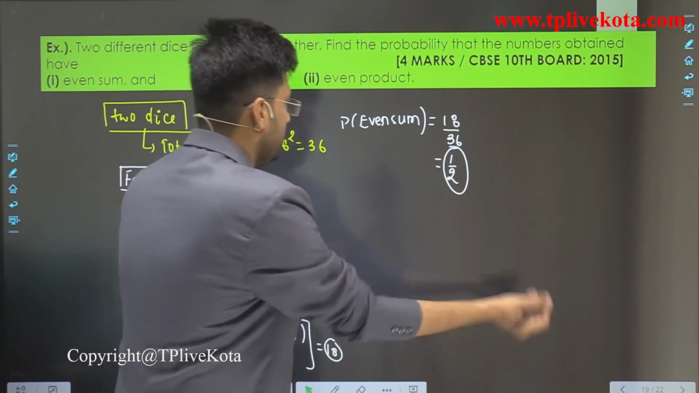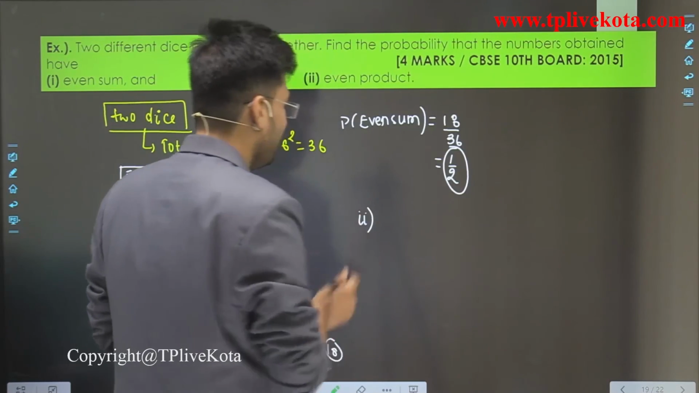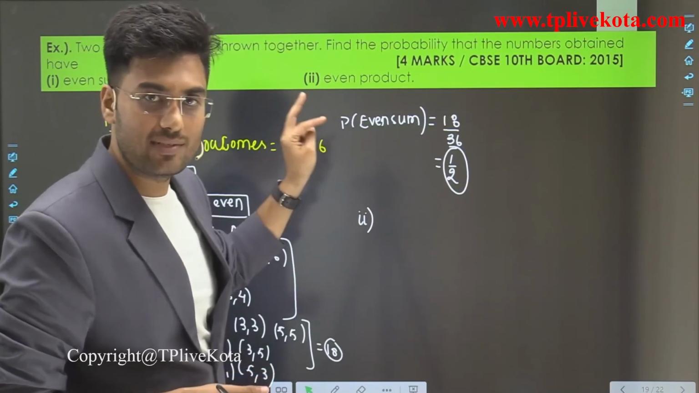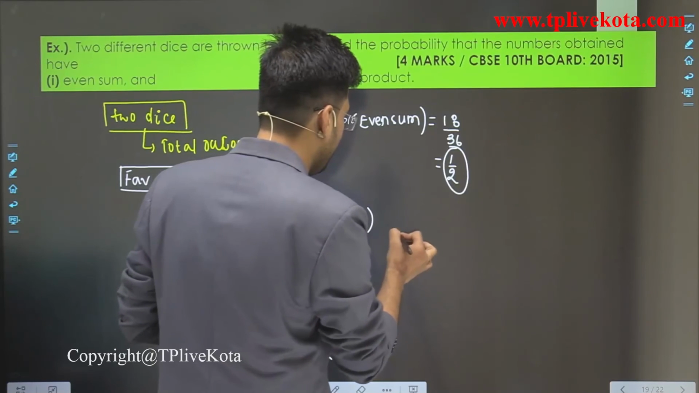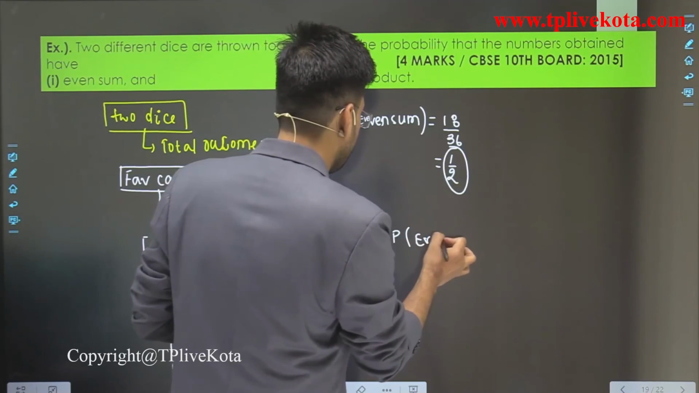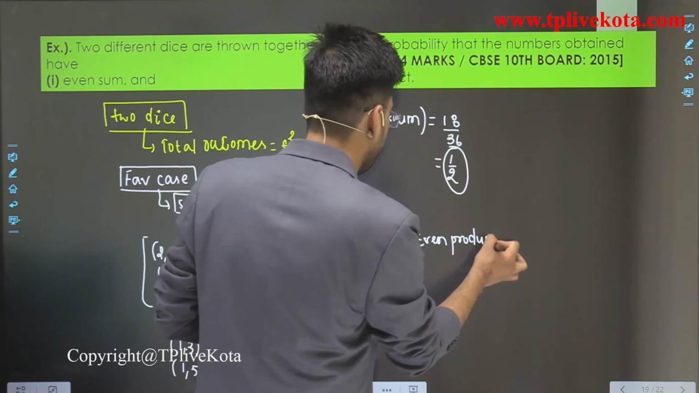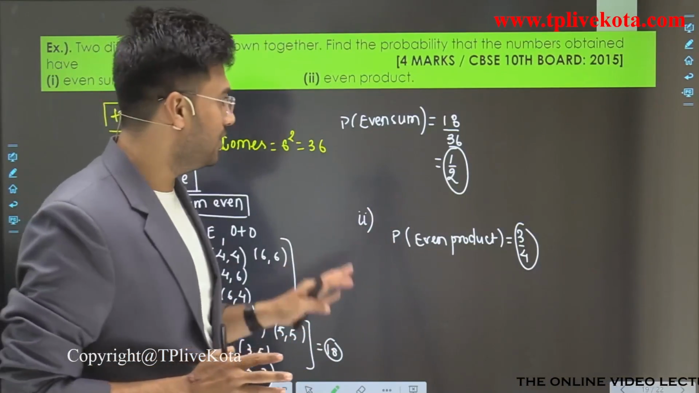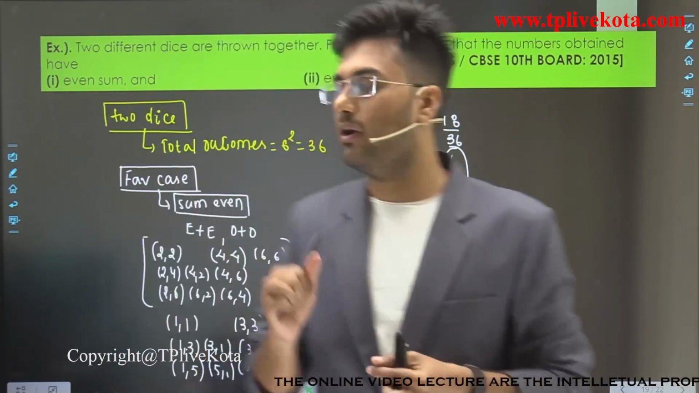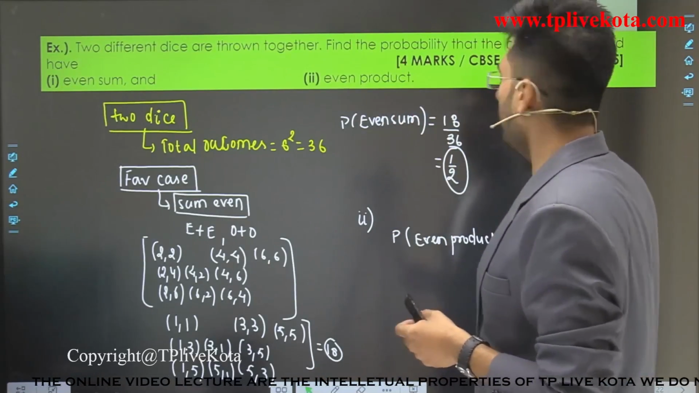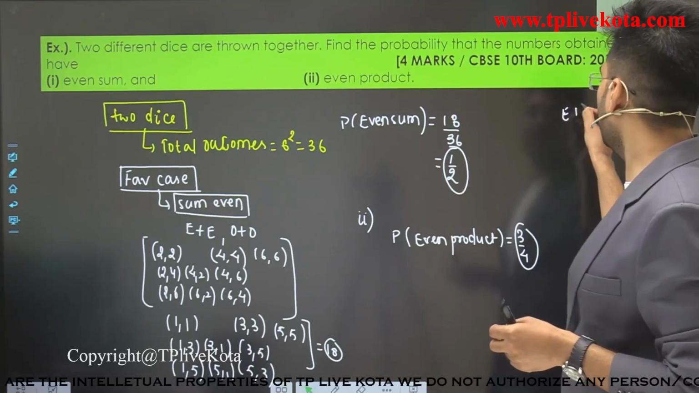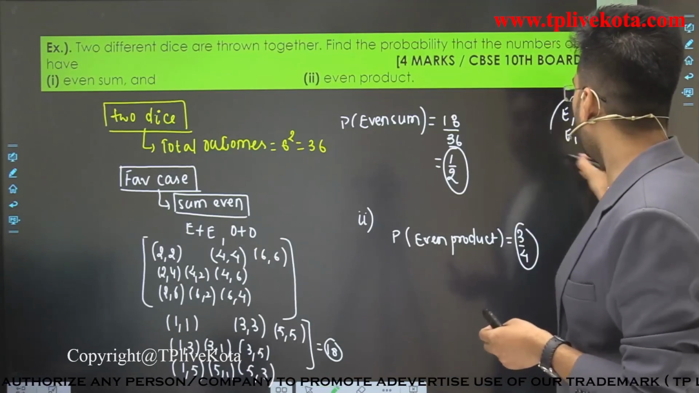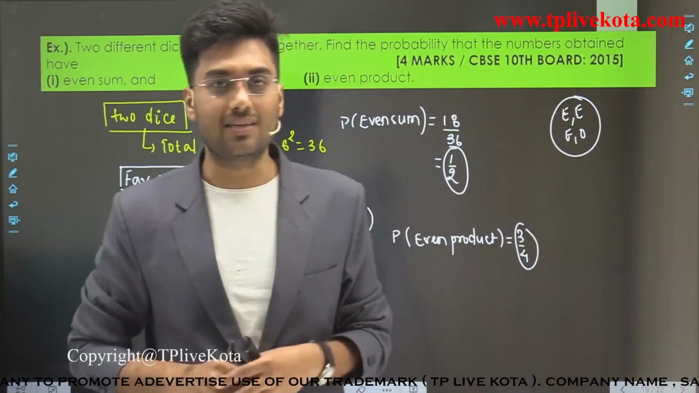Clear? So students, now let's solve the second part. I hope you can solve this second part of the question yourself, and when you solve it, you will get the answer for the even product, which is 3 by 4. To find the favorable cases, you have to find when the product is even: when both numbers are even, or one number is even and one number is odd. By using this concept, you can find the favorable cases for this question.